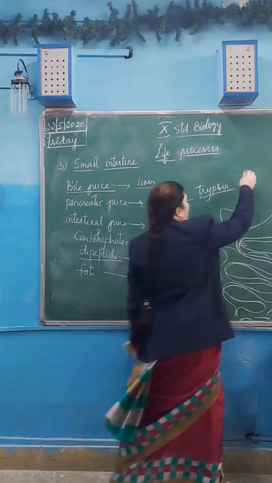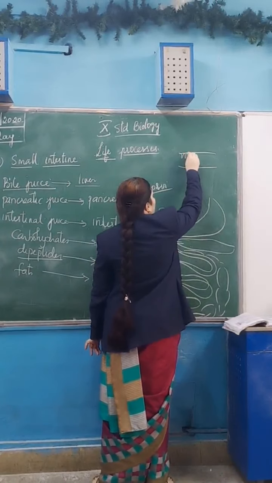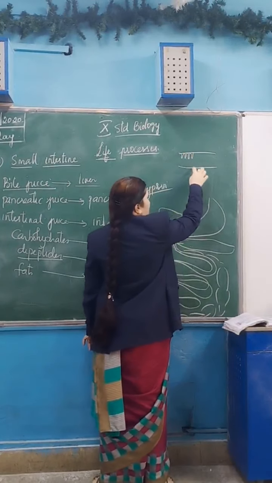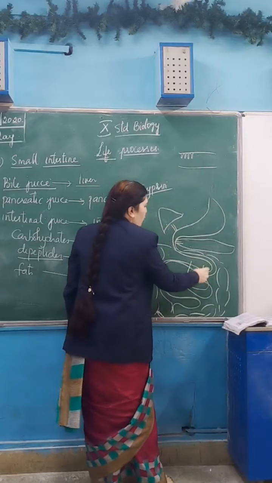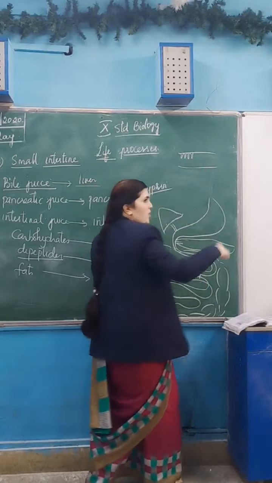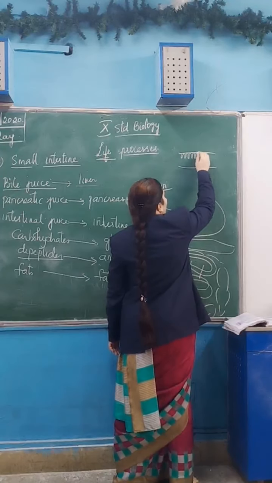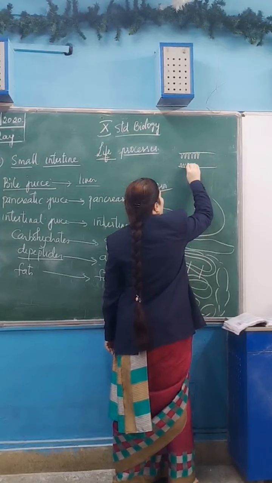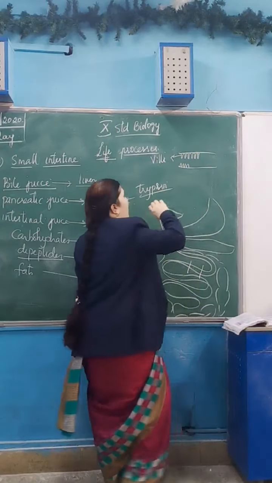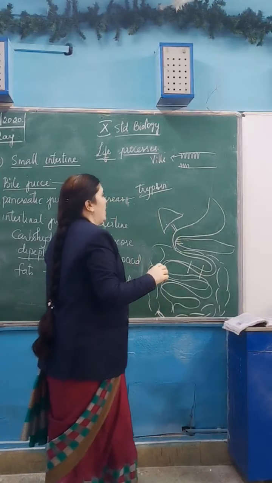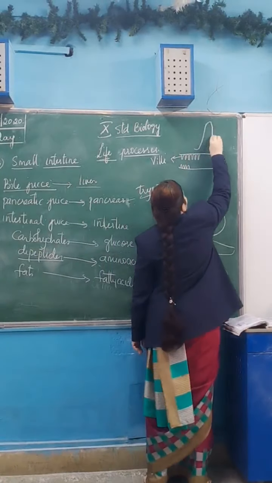When you see the inner lining of the small intestine, they have small finger-like projections. This is the tube of the small intestine. If you take the cross section of that tube, you see small finger-like projections on both the layers. These are known as what? Villi. They increase the surface area.